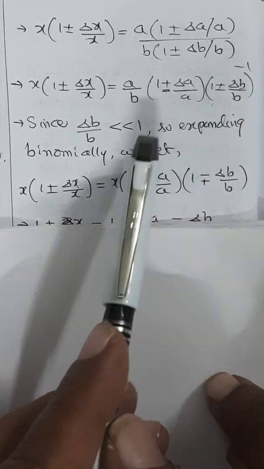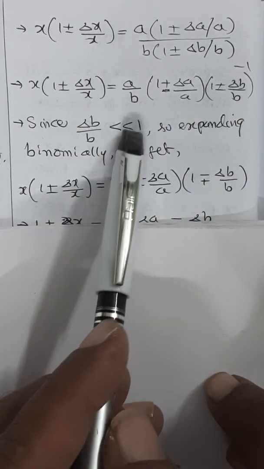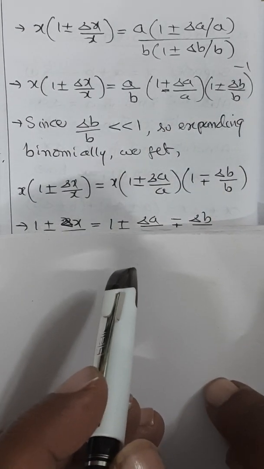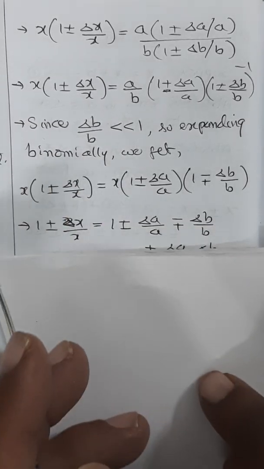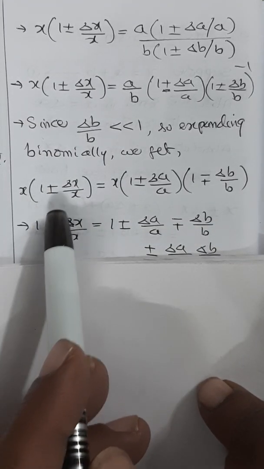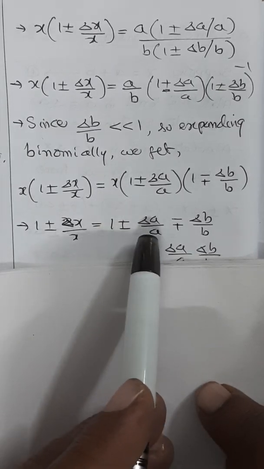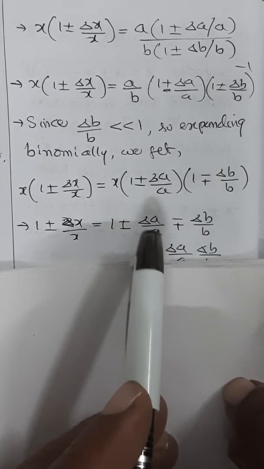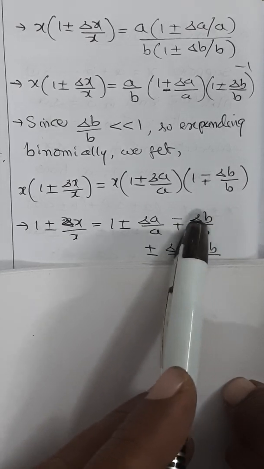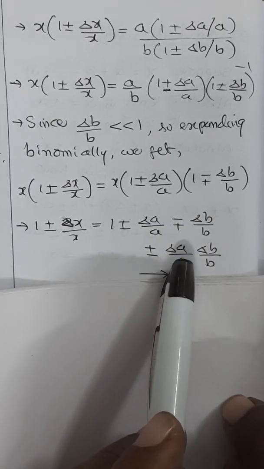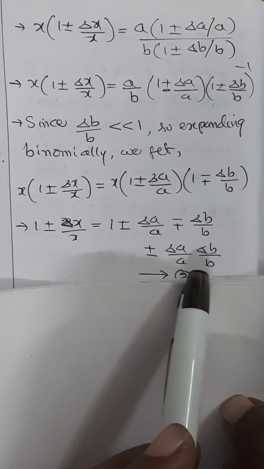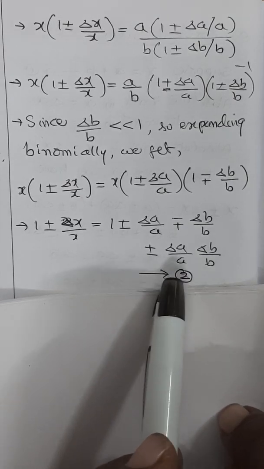The power minus 1 goes away when you expand binomially because delta b by b is much less than 1. Now you can strike off x on either side and you will be left with 1 plus or minus delta x by x equal to 1 plus or minus delta a by a minus plus delta b by b, minus plus delta a by a into delta b by b. This is, let us say, equation 2.